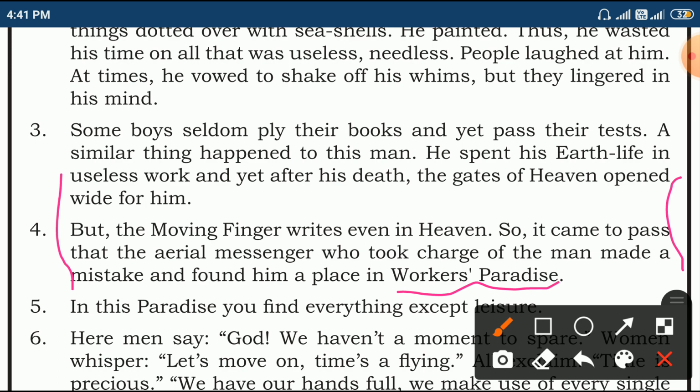The phrase moving finger means destiny or fate. There is a belief that a person's forehead carries a kind of destiny. Some words are written on his forehead. According to those words, he has to do his actions. Here also, the moving finger has written that he has to go to heaven. That's why he came to heaven, even though he committed some wrong work.